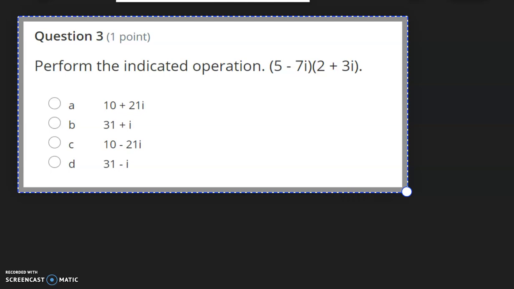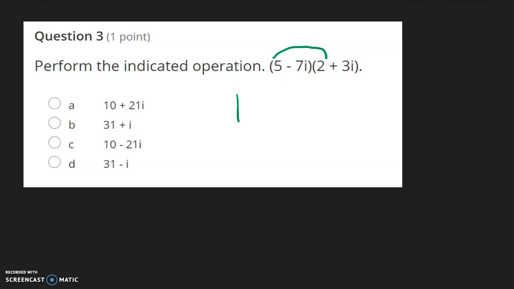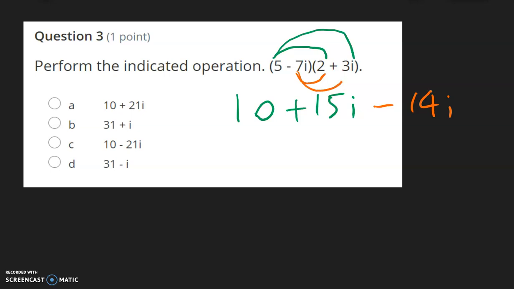For number 3, we know we are multiplying because these two parentheses don't have a plus or minus sign in between. So 5 multiplied with 2 is 10. 5 multiplied with 3i is positive 15i. Negative 7i times 2 is negative 14i. And negative 7i times 3i is negative 21, and i times i is i squared. Whenever we have i squared, that is equal to negative 1.